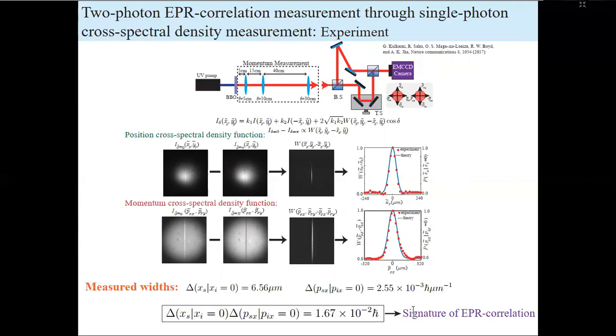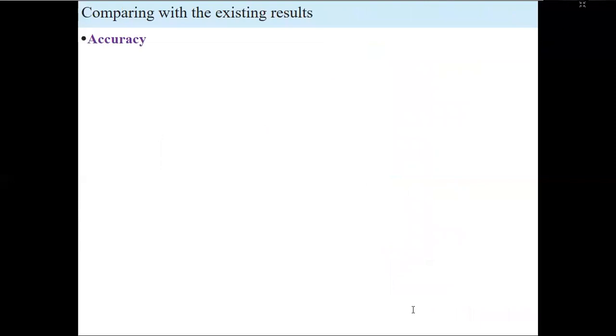Now, one point that we want to emphasize is how good our experimental technique is in comparison to the established or existing coincidence-based methods. So let's look at that. First, from the accuracy perspective. So this is the uncertainty product for our experiment, the experimental number, and this is the theoretical uncertainty product for our experimental setup. And we can see these two numbers are quite close.